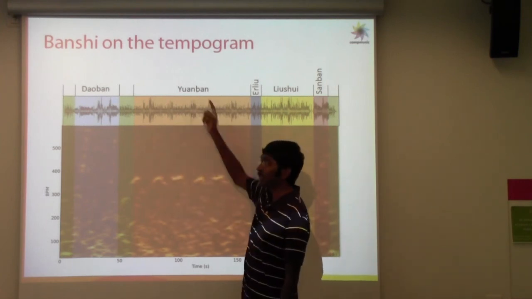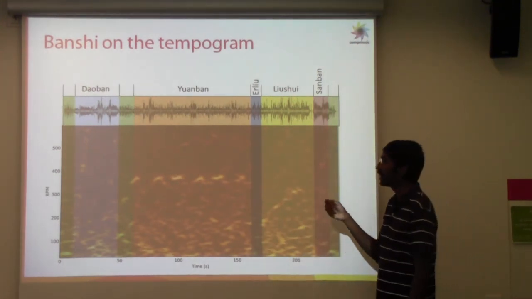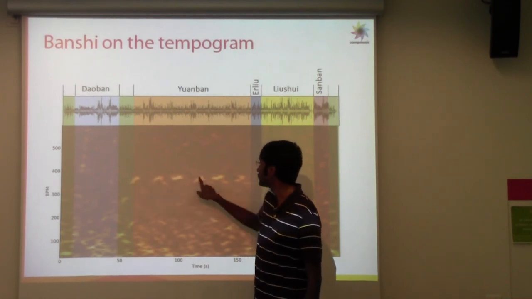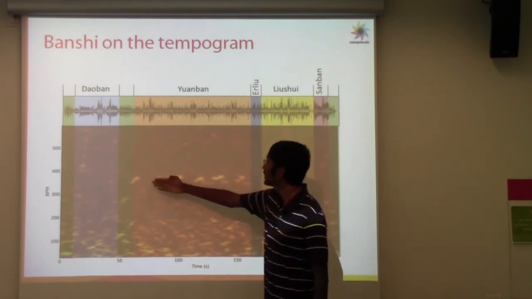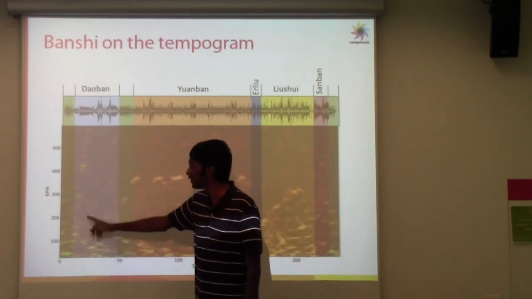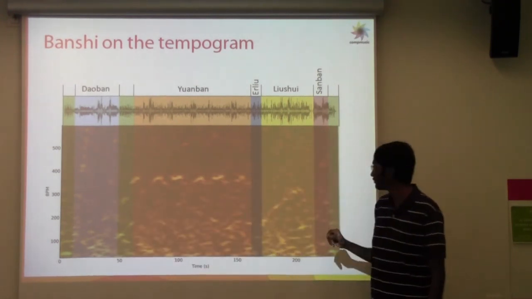So Yuan Ban is a metered Banshee, so it's mainly 2/4, and here, because it's metered, we can see a very distinct periodicity here in terms of, we can say there is a tempo which we see here, whereas Dao Ban is free meter, and then we don't see a lot of periodicity anywhere. And two parts are interesting here.